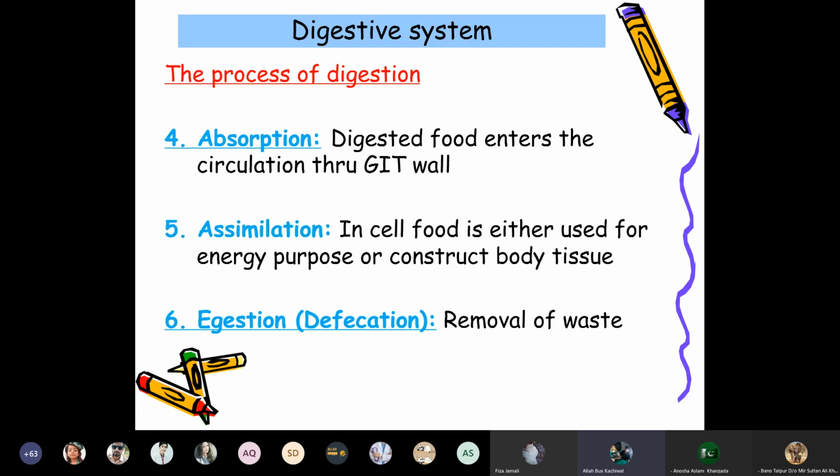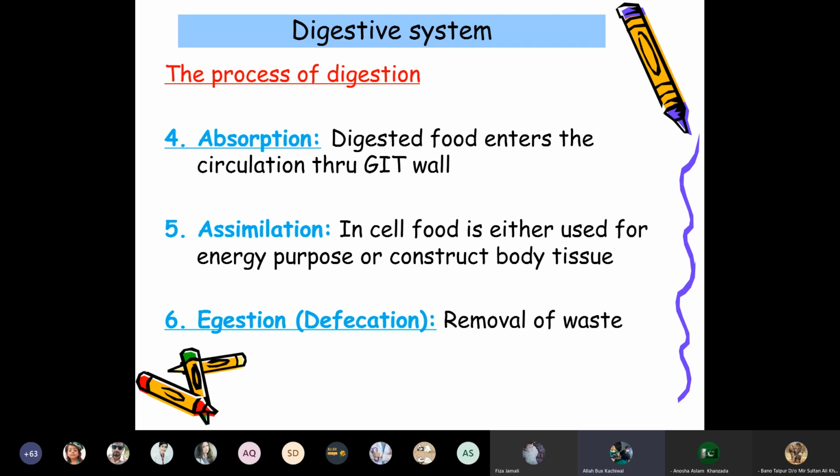So the large molecules are converted into micromolecules so that the next step, which is absorption after digestion, takes place. The micronutrients can be absorbed into the bloodstream and then transported to the cells for further assimilation.